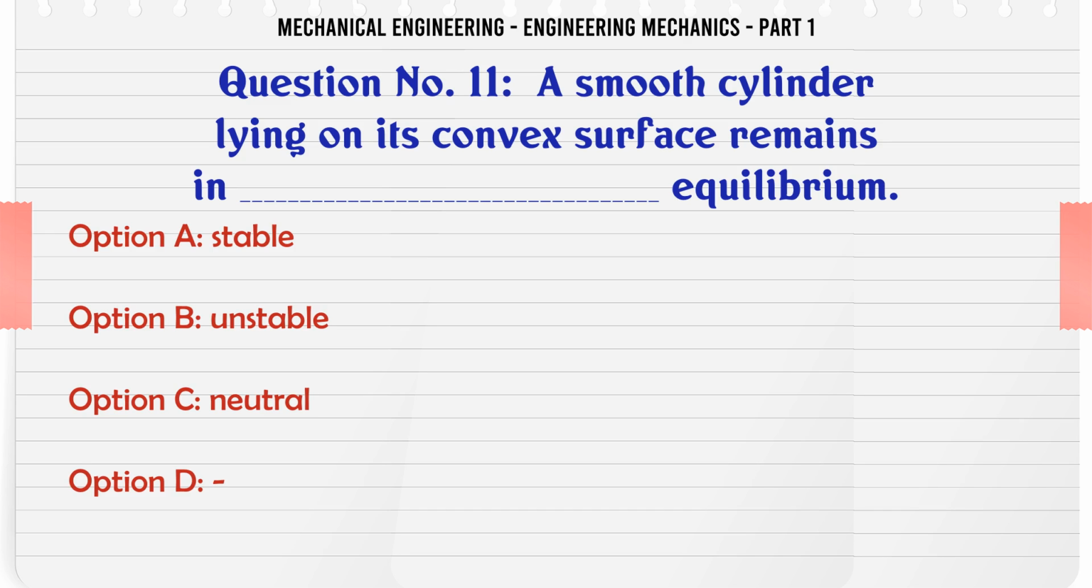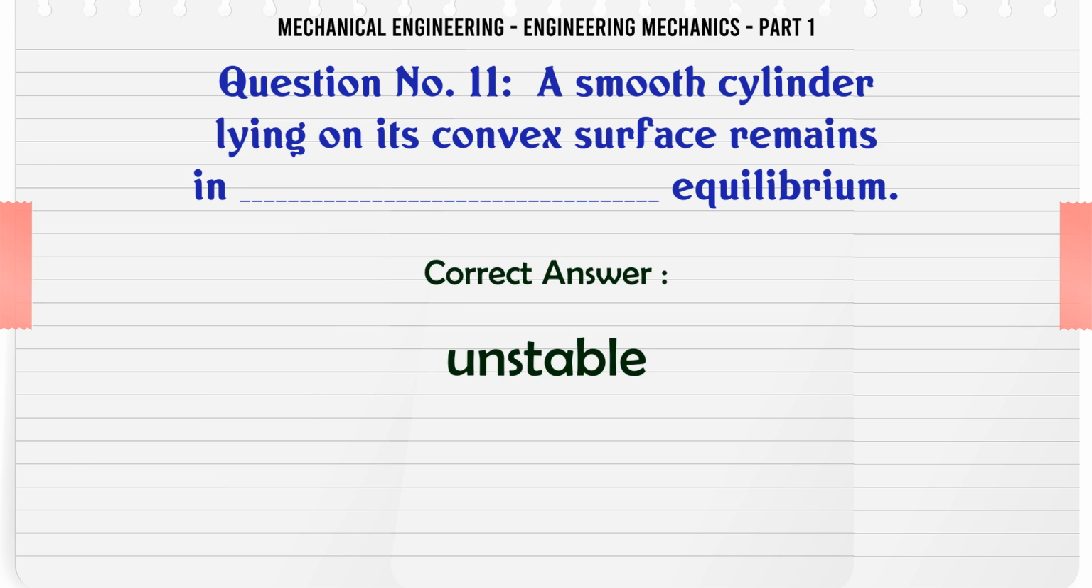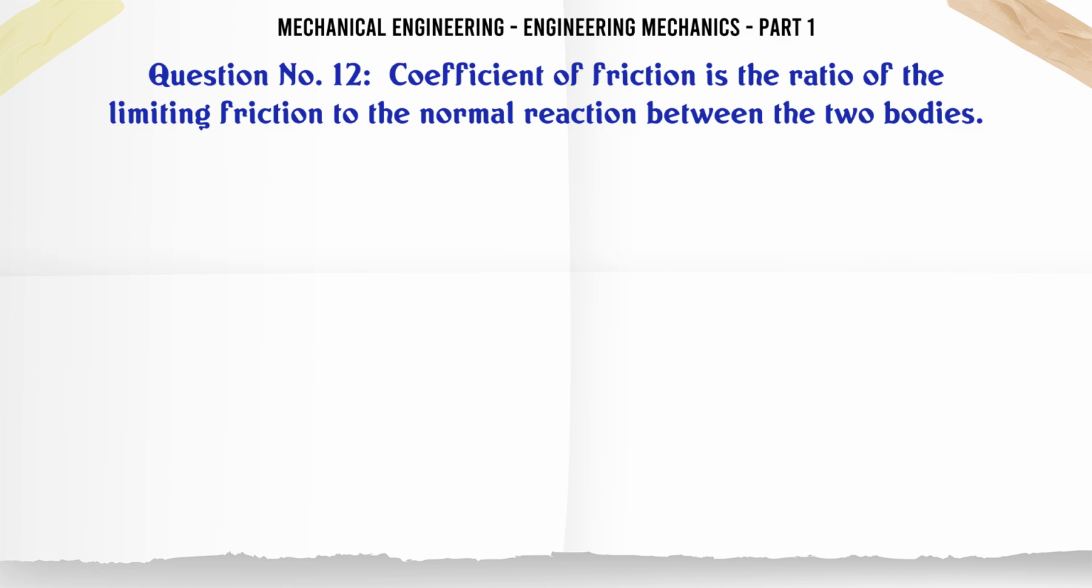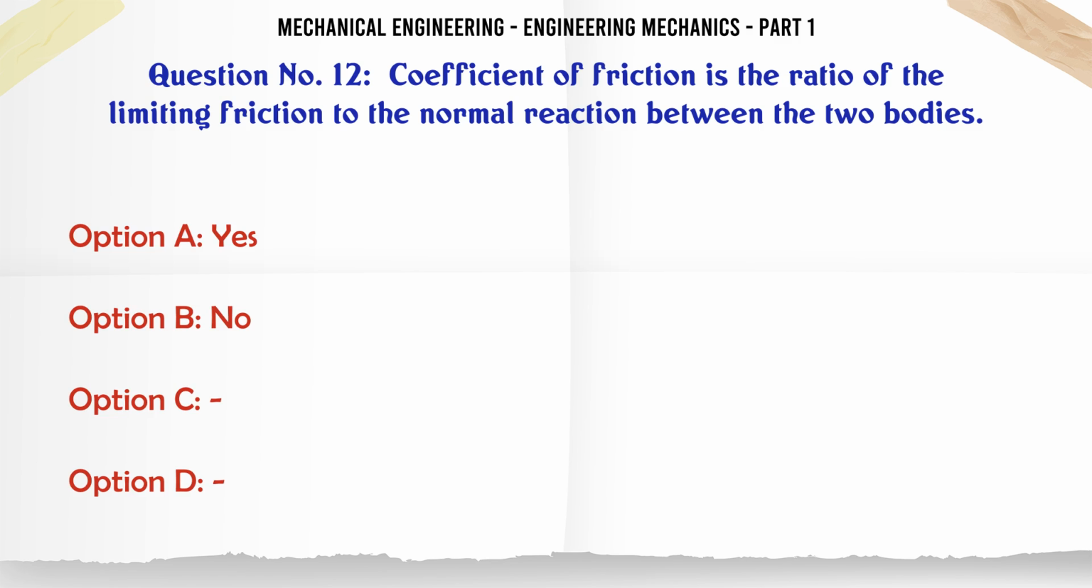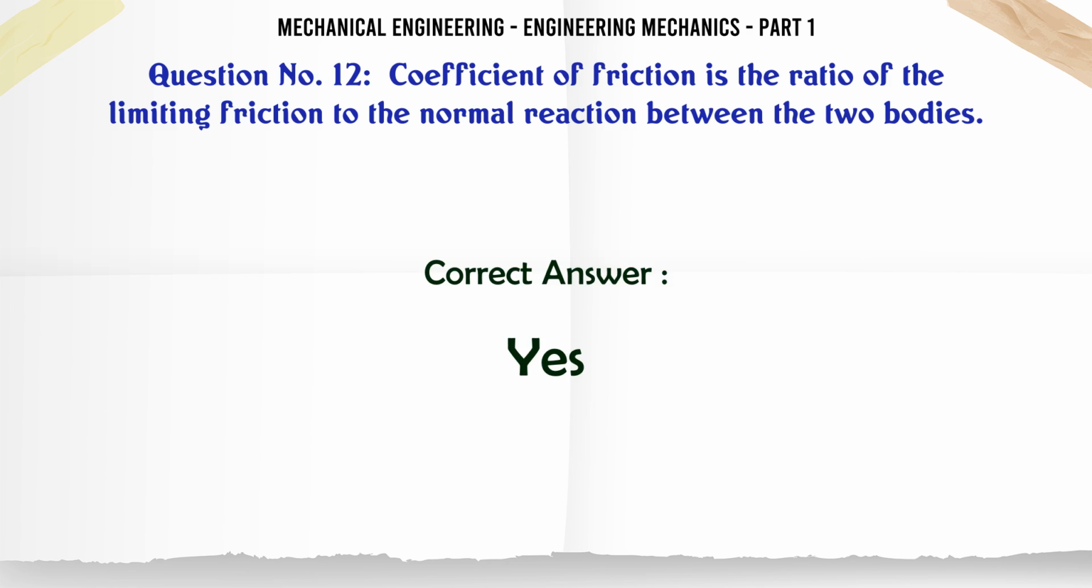A smooth cylinder lying on its convex surface remains in equilibrium. A. Stable. B. Unstable. C. Neutral. D. The correct answer is unstable. Coefficient of friction is the ratio of the limiting friction to the normal reaction between the two bodies. A. Yes. B. No. C. D. The correct answer is yes.